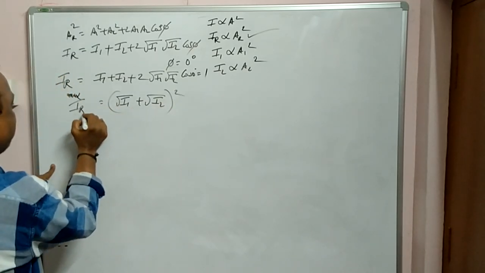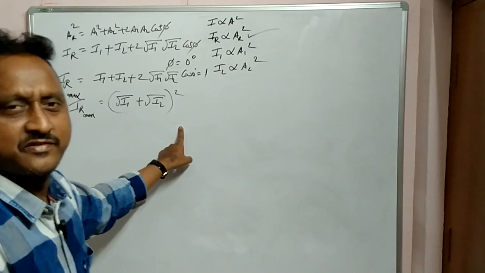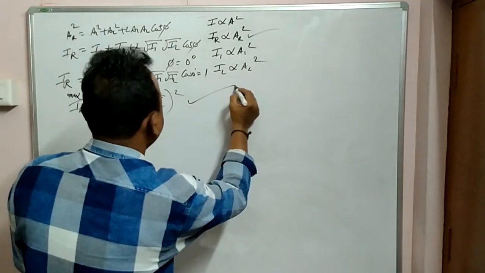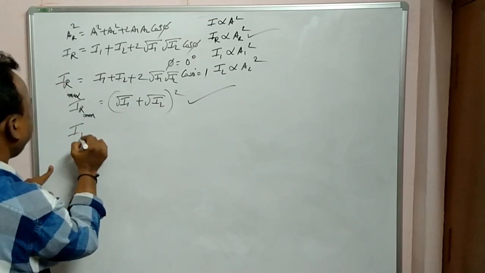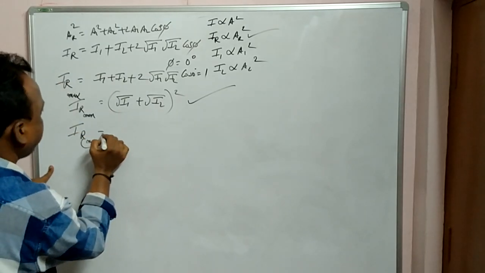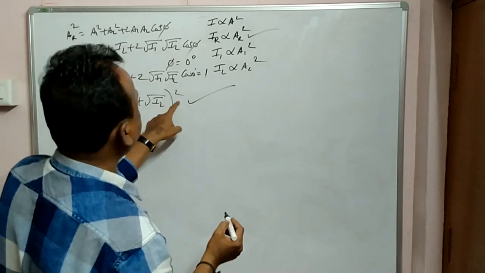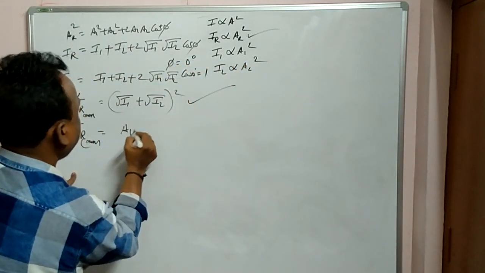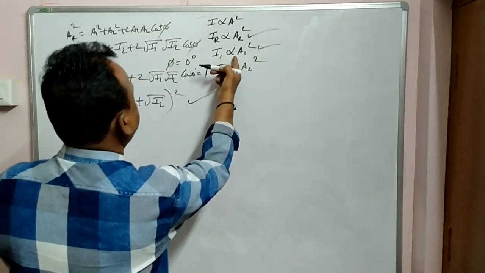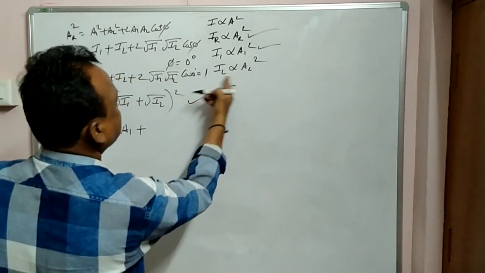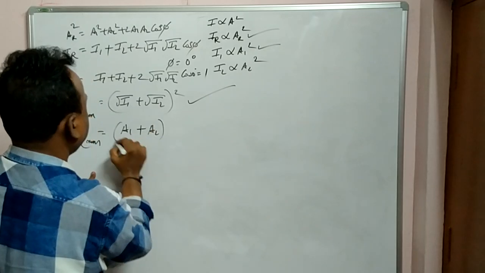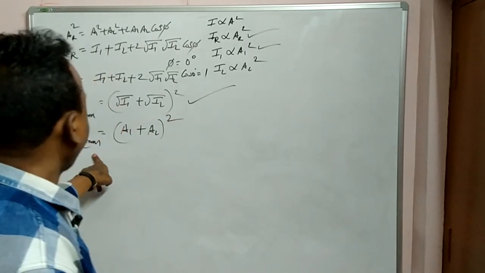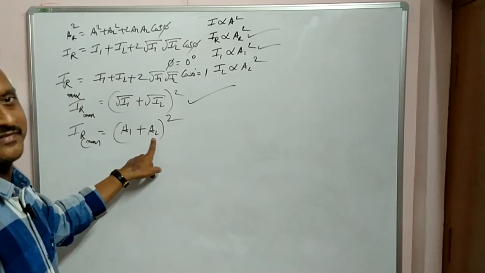I resultant for maximum is again (A plus B) whole square: A square plus B square plus 2AB. And also we got one value: I resultant maximum is (root I1 plus root I2) whole square. What is root I1? Root I1 is A1, and root I2 is A2. So the intensity for maximum resultant is (A1 plus A2) whole square.